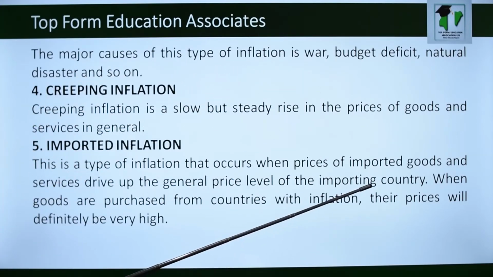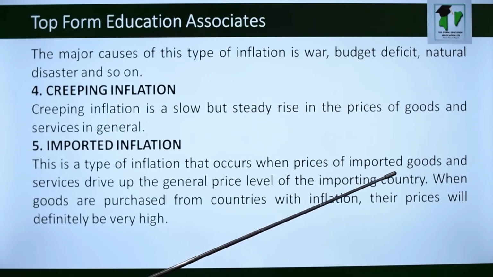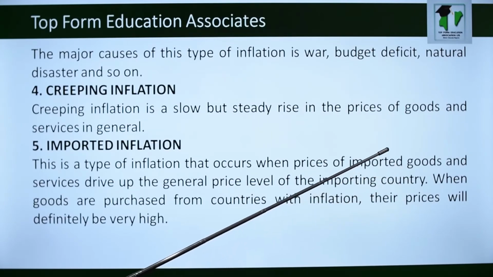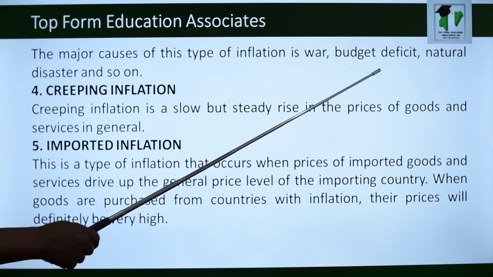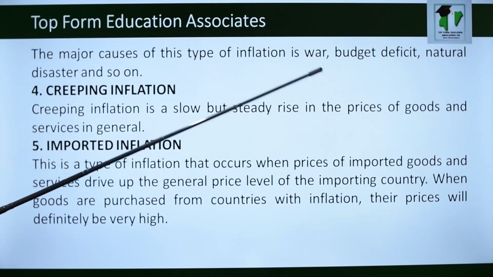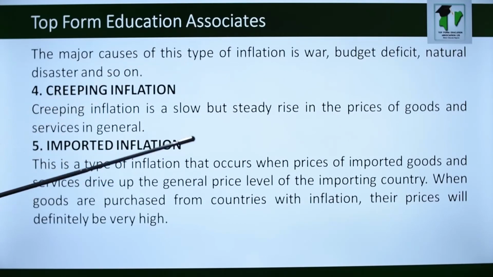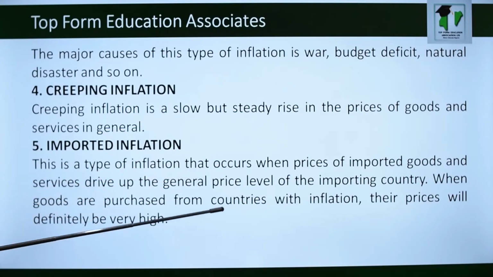Also, the major cause of this type of inflation is war. When there's war, the people are not producing. So prices will start skyrocketing, start galloping. Budget deficit, natural disaster, and so on. Just like in Nigeria now, we have galloping inflation because many of the farmers can no longer go to their farms for fear of the herdsmen. So budget deficit, natural disaster, and so on can lead to galloping inflation.